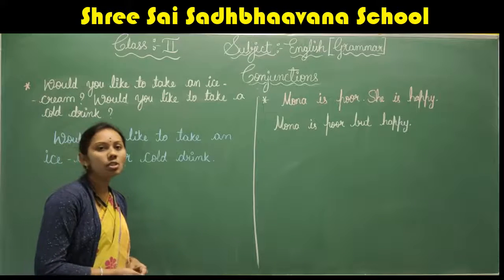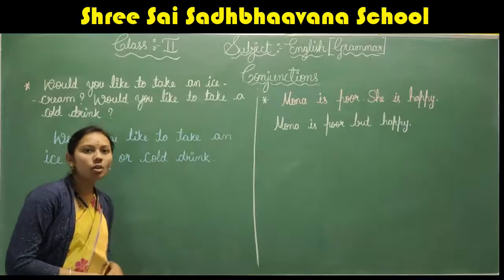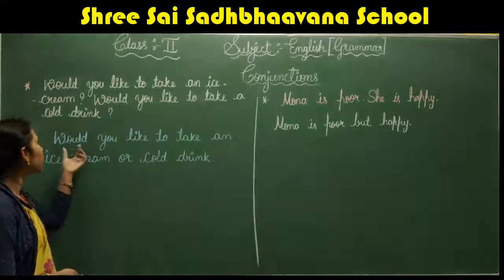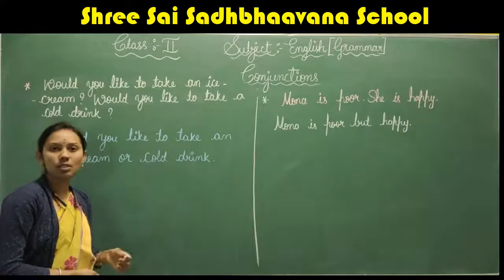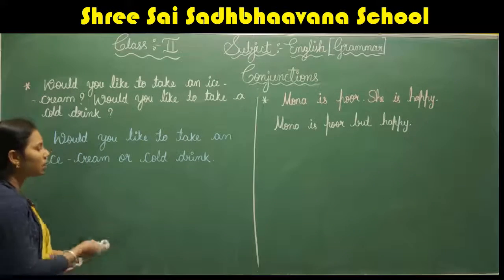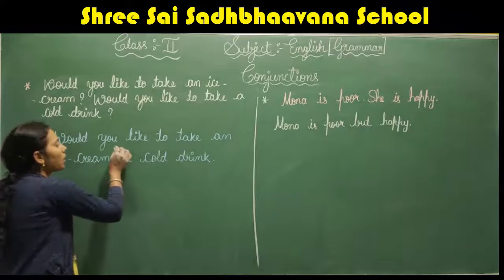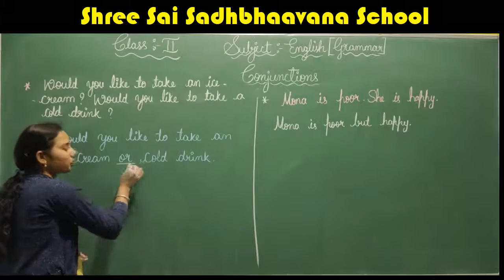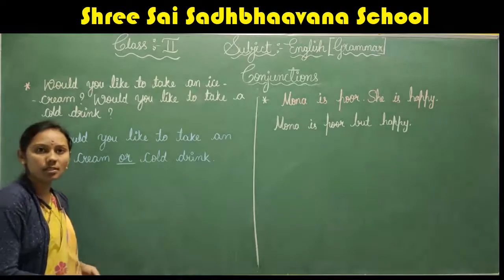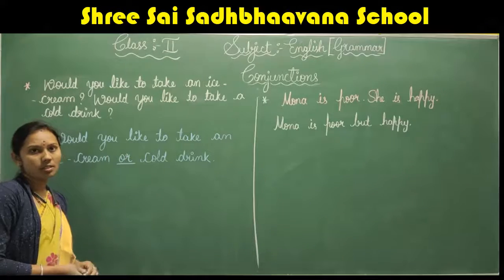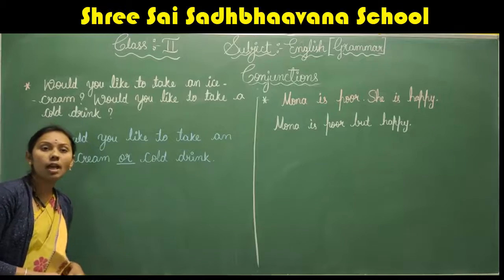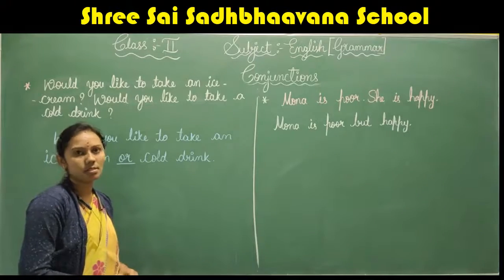Here we are going to give a choice. So we can write a sentence, would you like to take an ice cream or cool drink? So in this sentence, or is a conjunction. Or is a conjunction used to join sentences when they are expressing choices.